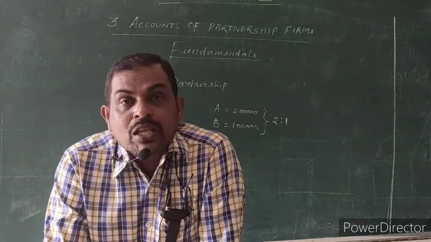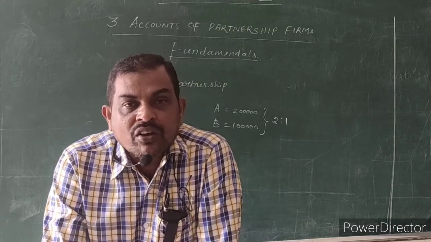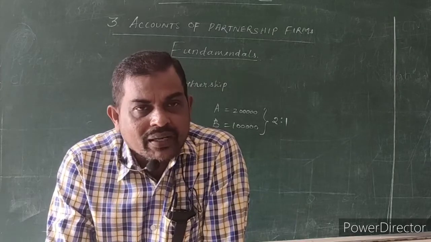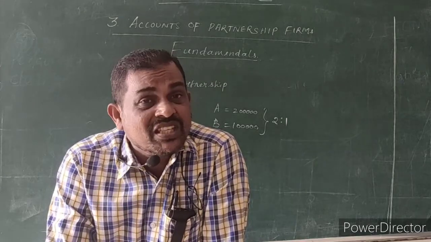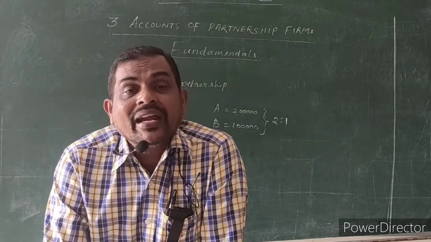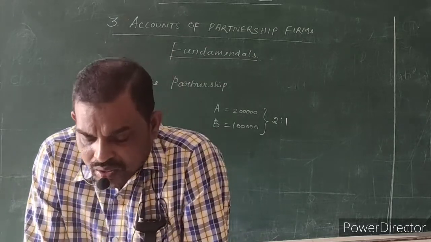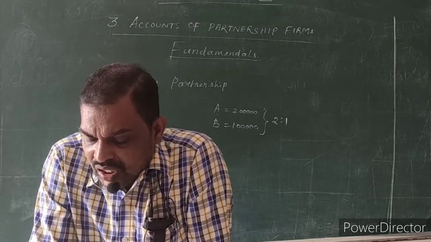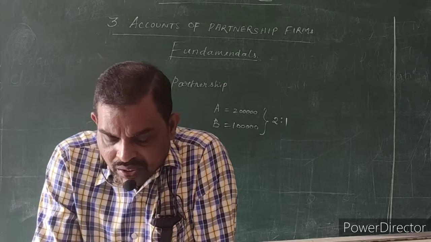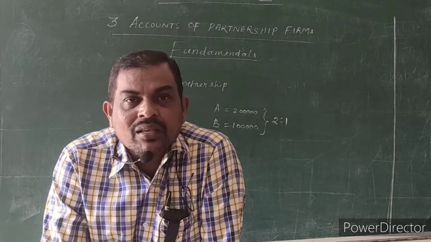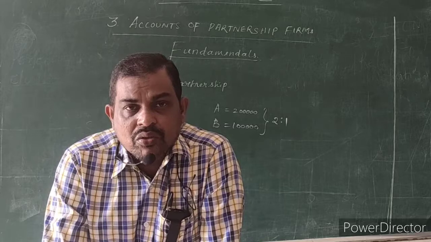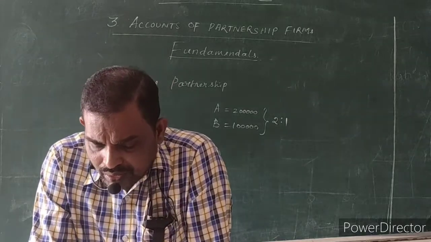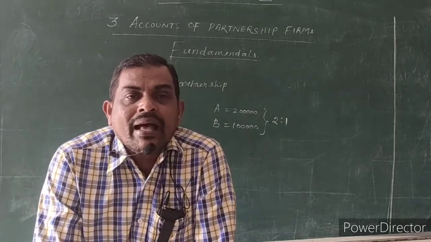But as per the rule, when the partnership deed is not followed, the interest on loan to partners is limited to only 6%. But he is claiming 9%. As per the Act, only 6% is to be allowed. See, interest on loan is payable only at 6% per annum. Therefore, C will get interest at 6% per annum on rupees 10,000, because he has given rupees 10,000. From 10,000, 6% will be calculated. That is 600 rupees will be given per annum as interest on loan.